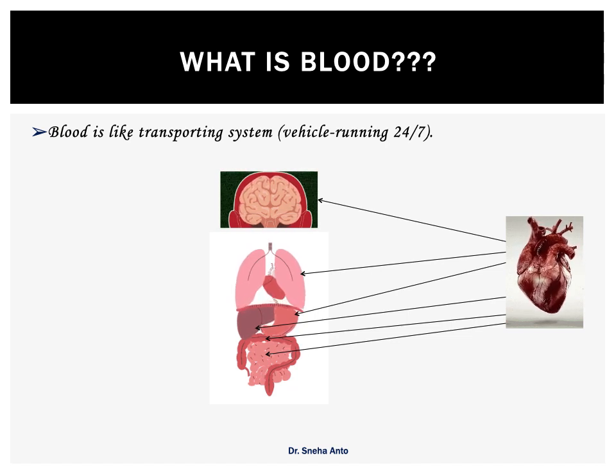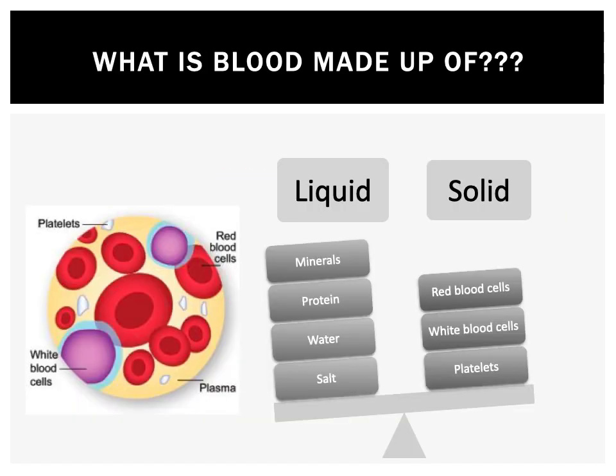Now we'll be seeing what blood is made up of. Blood is mainly made up of liquid and solid. The liquid is called plasma, and the solid is divided into three different types: RBC, white blood cells and platelets. Almost 55% of blood is made up of plasma, and the other 45% is made up of solids.